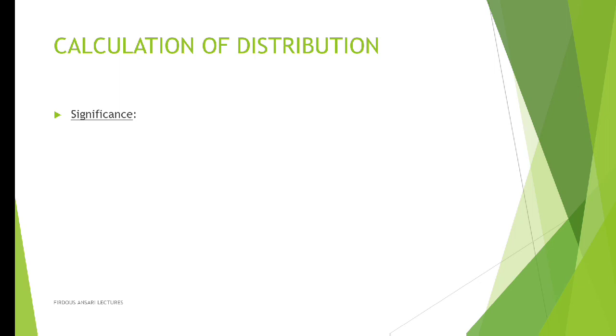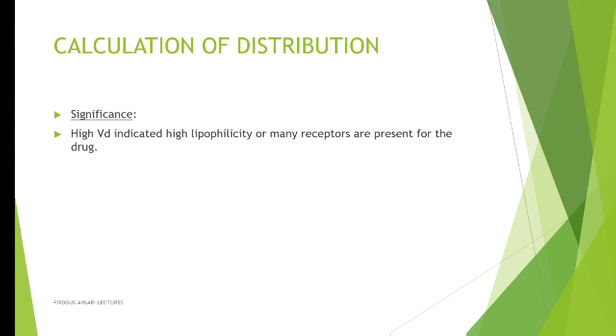Next we'll see some of the significance of distribution. Volume of distribution: high VD indicates high lipophilicity, or many receptors are present for the drug. As I have told you, whenever any drug has a high volume of distribution, it means it is getting distributed to various organs of our body. And for distribution, the preliminary requirement is lipophilicity. So any drug which is highly lipophilic in nature will obviously get distributed to various organs of our body, and when it is getting distributed to various organs, it implies that the volume of distribution is very high.